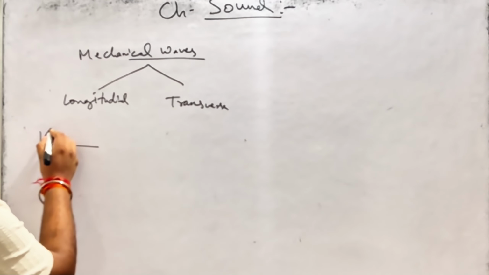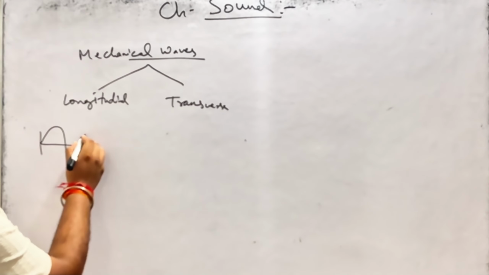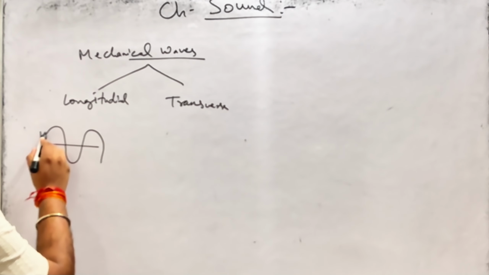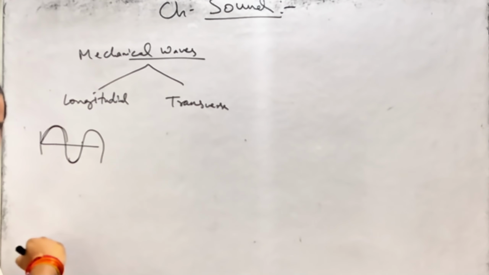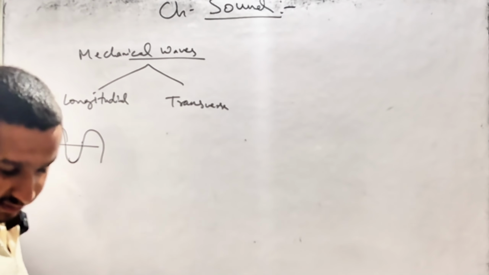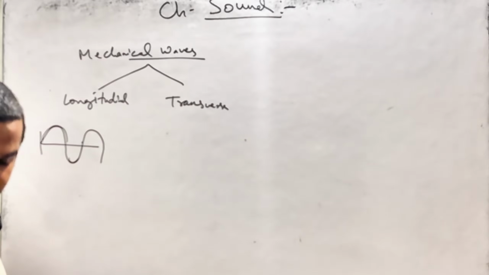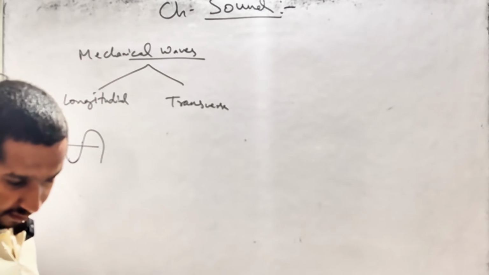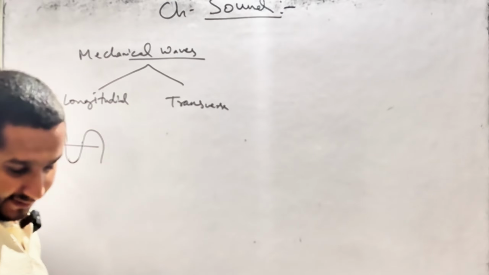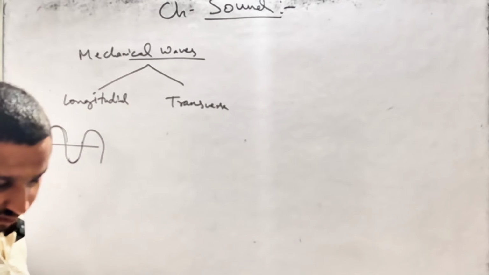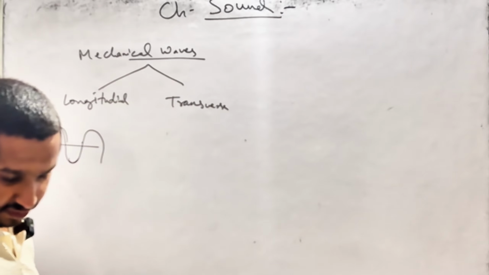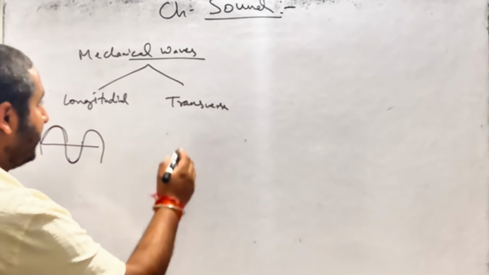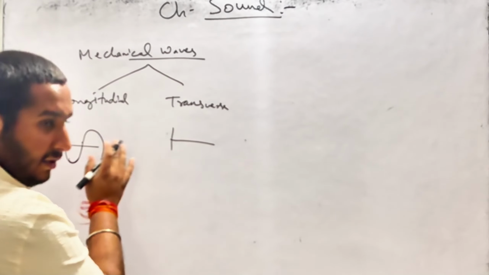When there are compressions and rarefactions in the medium, this wave is called a longitudinal wave. Whereas when there are crests and troughs, see, crest and trough is also quite similar.